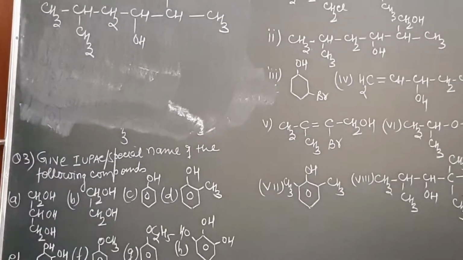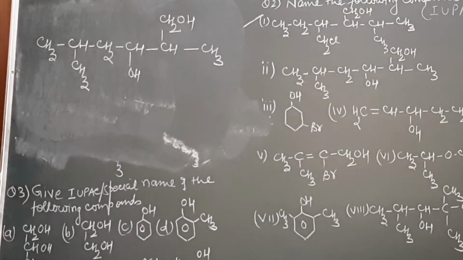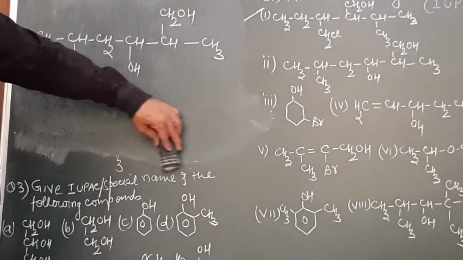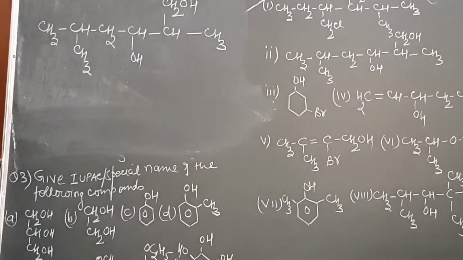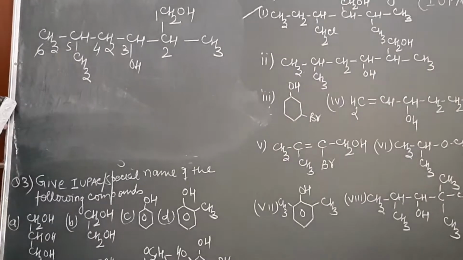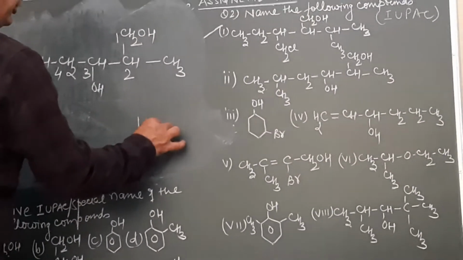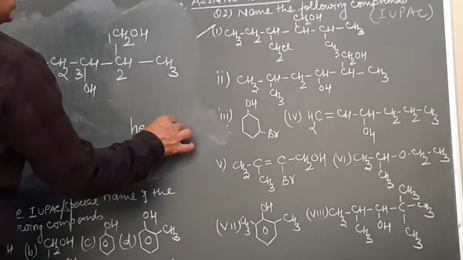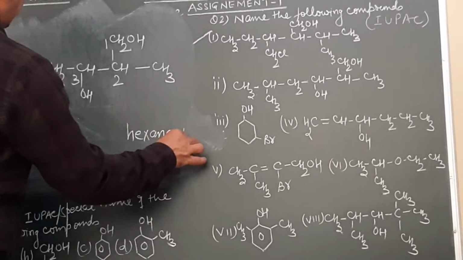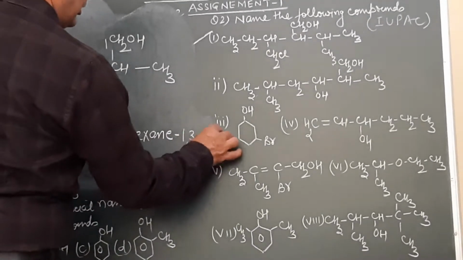We have to give the name to this one. How do we name this one? We select the chain so that it contains the functional group and the maximum number of carbon atoms in a continuous chain. So if I number from here, the OH group will get number 1, then 2, 3, 4, 5 and 6. For 6 carbon atoms, the root word will be hex, single bonded, ane, and at number 1 and 3, 2 OH groups are present. This will be di and this will be ol.